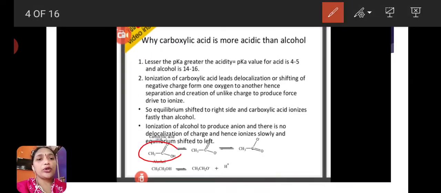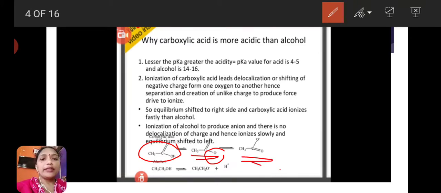Here this is the carboxylic acid. When it loses an H plus ion, O minus, CH3COO minus is formed. This is the carboxylate anion. This carboxylate anion participates in resonance, meaning the negative charge of this oxygen is shifted to the other oxygen atom also. This is one resonance structure and this is the other resonance structure.